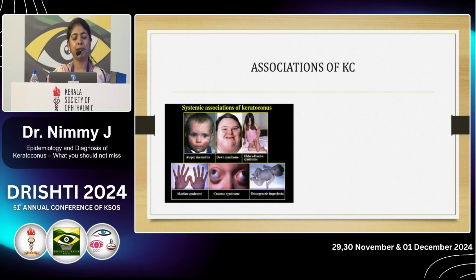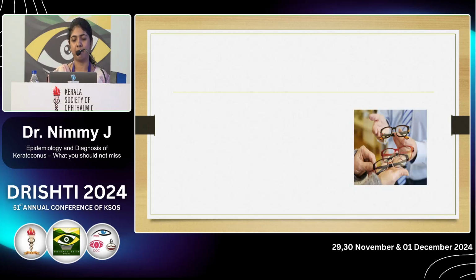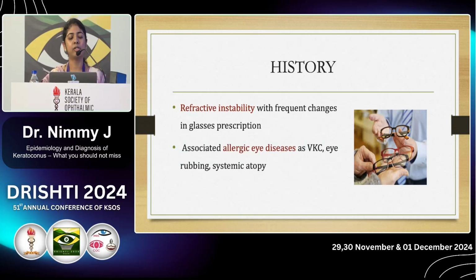These are the systemic associations of keratoconus, which include Down syndrome, mitral valve prolapse, and connective tissue disorders like Ehlers-Danlos syndrome, Marfan syndrome, osteogenesis imperfecta. Now, taking history in a patient with keratoconus, the most important history is the frequent change in glass prescription, that is, there is a refractive instability. There are also associated allergic eye diseases like VKC, eye rubbing, and systemic atopy.